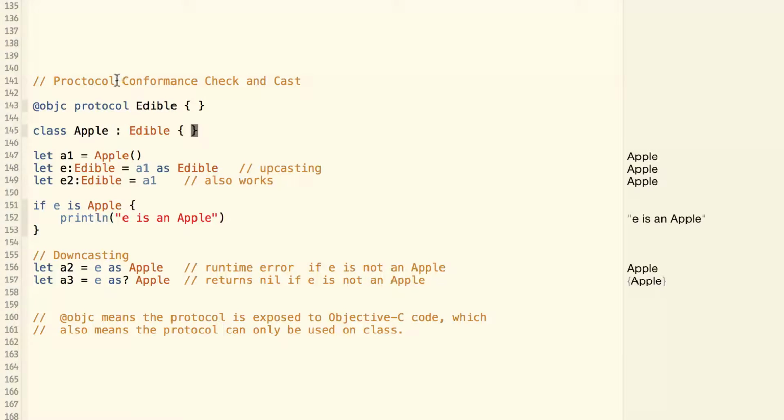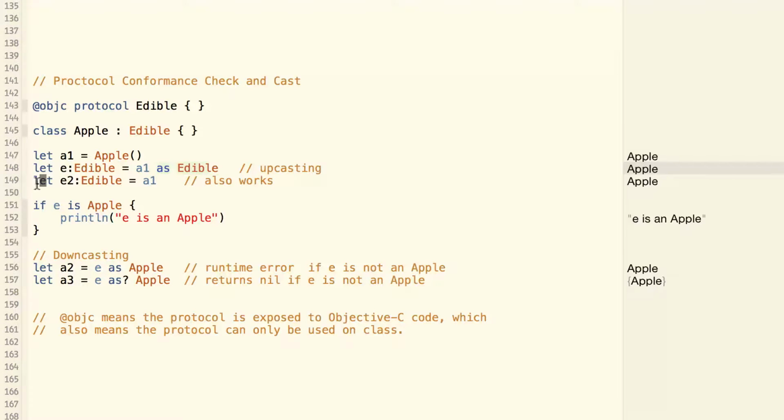Protocol also supports conformance check and casting. For example, here we have a protocol edible, and we have a class apple which conforms to the protocol of edible. And then we create a1 which is an apple, and a1 can be casted from an apple into an edible and assigned to the variable of e. This is called upcasting, and for upcasting you don't necessarily have the as statement.